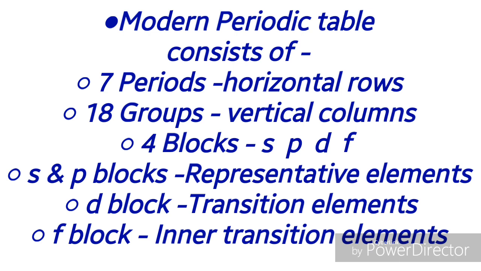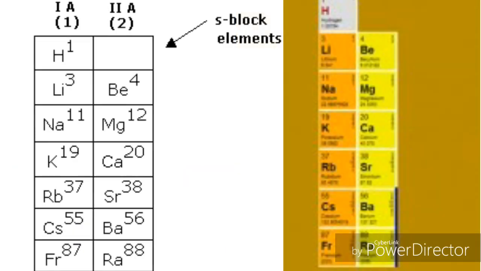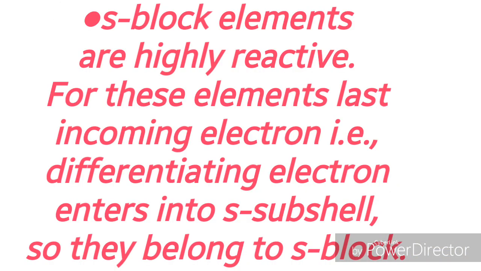Now let us see what the S block elements are. In S block, alkali metals and alkaline earth metals are there. These are highly reactive elements, in groups 1 and 2. In group 1, hydrogen is there. Along with hydrogen, highly reactive metals like sodium and potassium are in that 1A group. For these S block elements, the last incoming electron, that is the differentiating electron, enters into the S subshell, so they belong to S block.